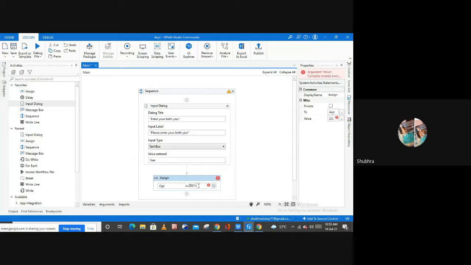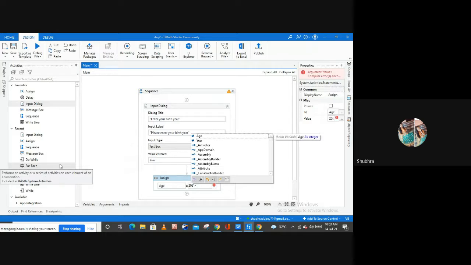Here we have to complete our formula also, right? We have to now mention this particular variable here in our assign activity. Simply hit the space button on your keypad, and you get all the variables. If you want to use one inside of your assign activity, you can use it from this pop-up option, right? So I want to use this year variable.